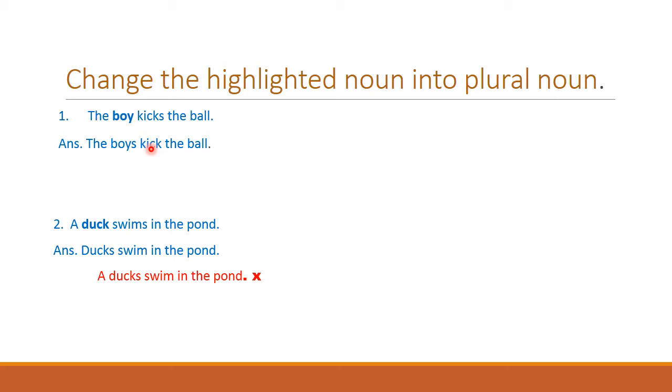Let's look into subject-verb agreement. The boy kicks the ball. If you analyze the sentence, you understand that the verb of this sentence is kicks. What do you mean by verb?